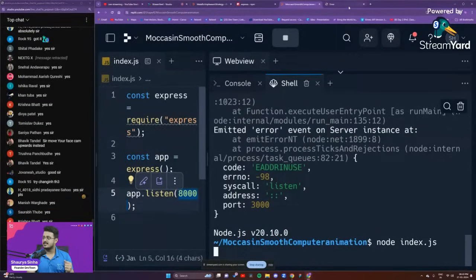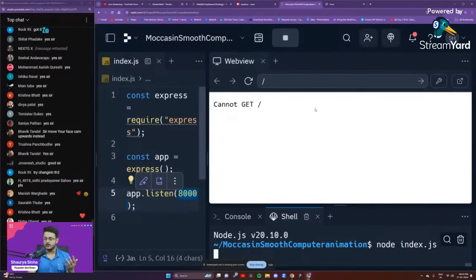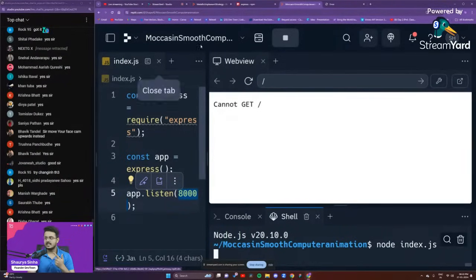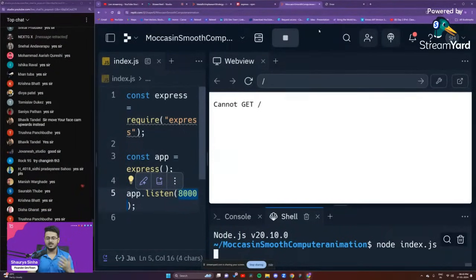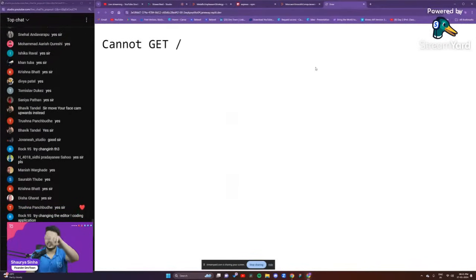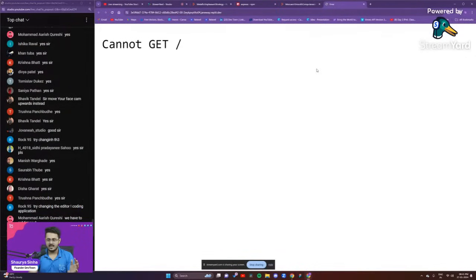So here, this is the website, guys. When I'm running it, it opens up in the web view. I've clicked on this button on the top right corner. This will open up that website in a new page itself. So this is the new page. As you're able to see, I'm trying to send a GET request, to reach out to that particular IP address. I'm putting up the website URL itself, trying to reach that address. I'm getting "Cannot GET /", guys. Are you guys able to see this?